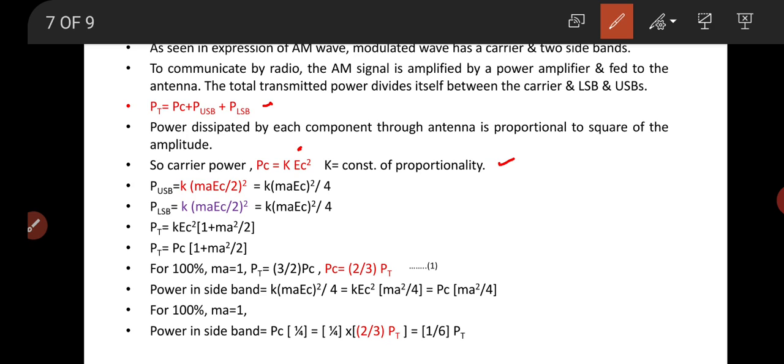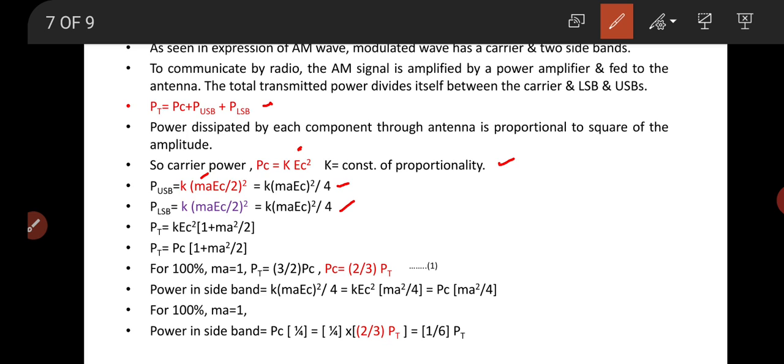Similarly, you can calculate Pusb as proportional to K times the square of the amplitude of the upper sideband. In the previous equation we saw the amplitude of the upper sideband signal is maEc by 2, and the square of this amplitude gives K times (maEc) squared by 4.